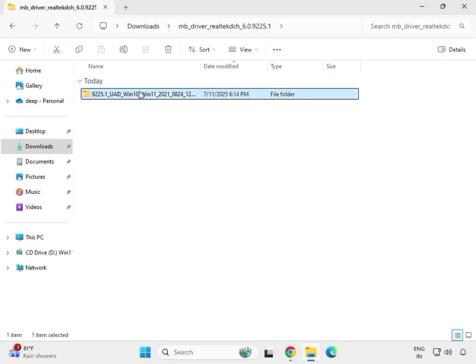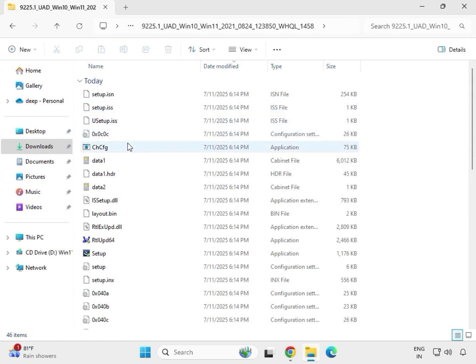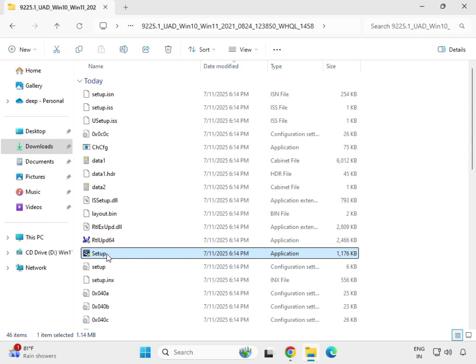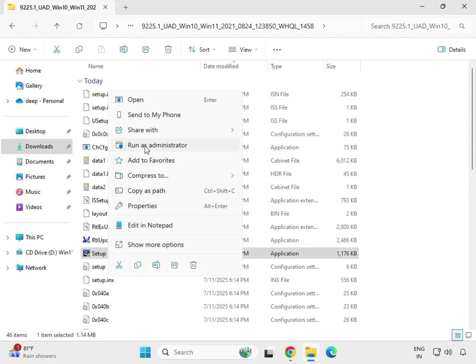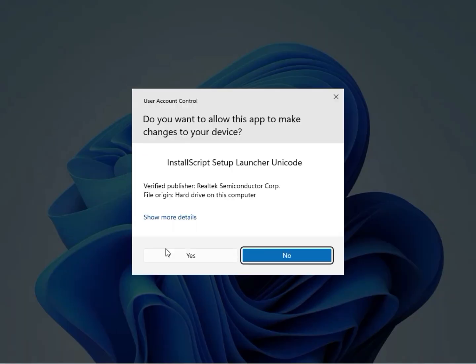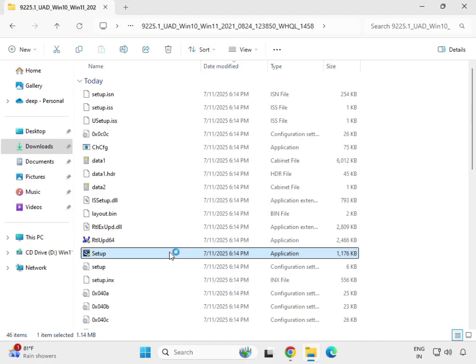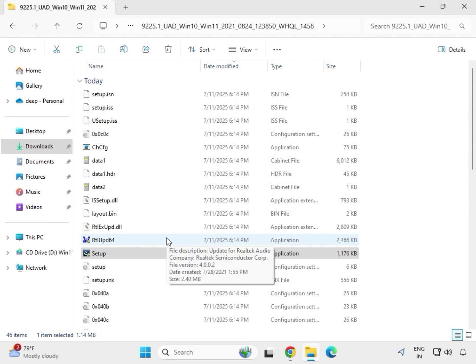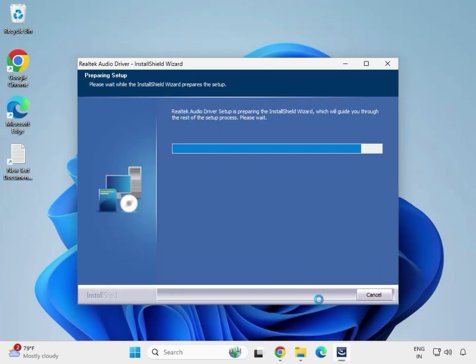So guys, you can install one by one, find the setup. So this is the setup exe, right click, then run as administrator, and then yes. Now you can see this is installing.